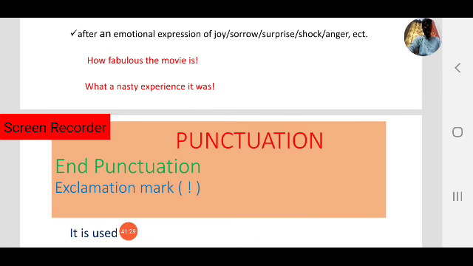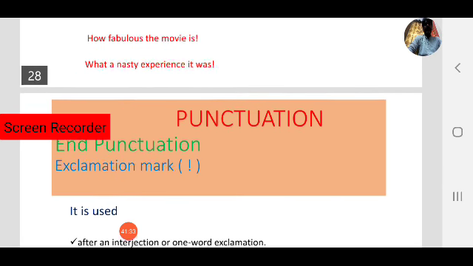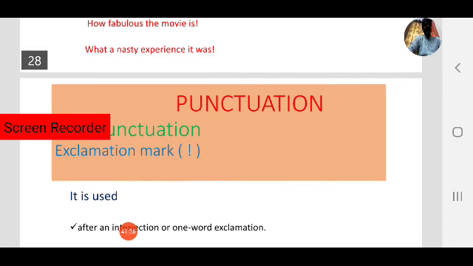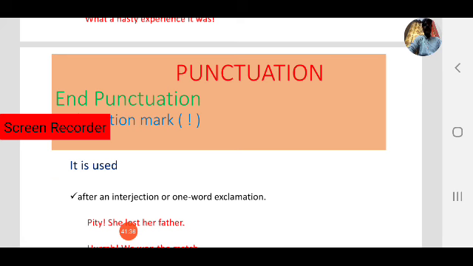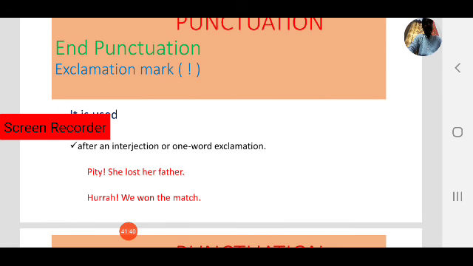Next one, end punctuation. Here, the exclamation mark is used after an interjection or one-word exclamations. After an interjection or one-word exclamation, in these cases we use the exclamation mark. For example, alas, pity, hurrah: these are one-word exclamations, and we use exclamation marks with them.